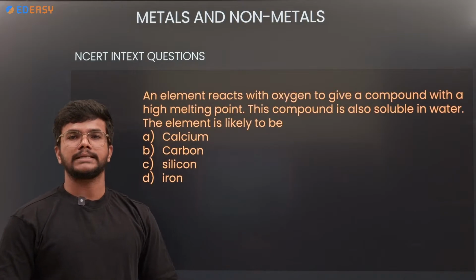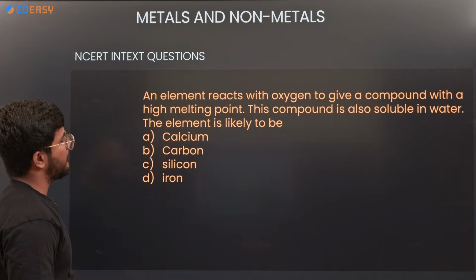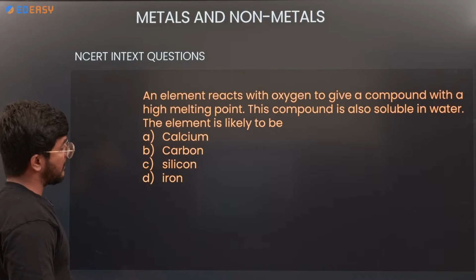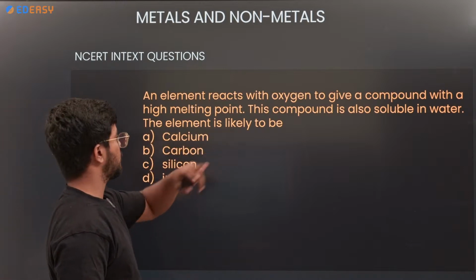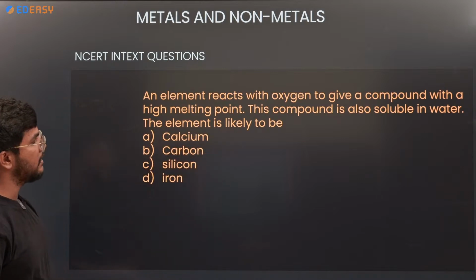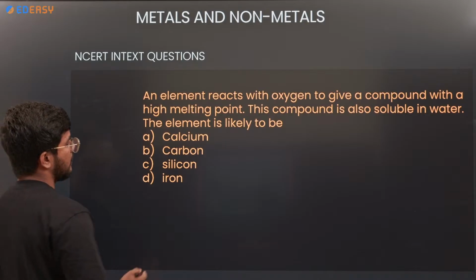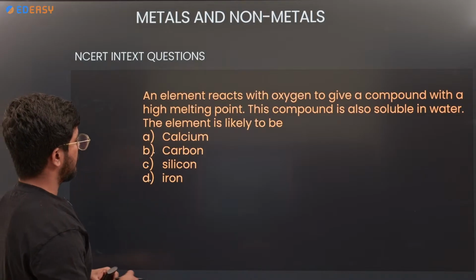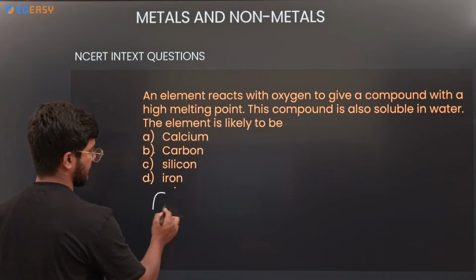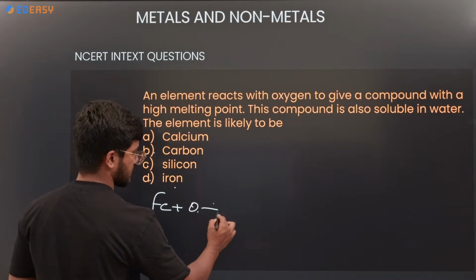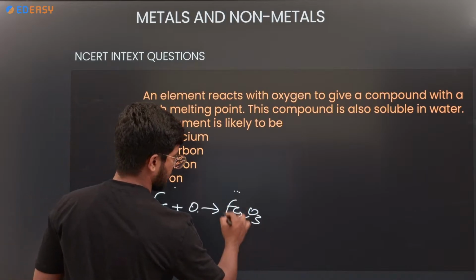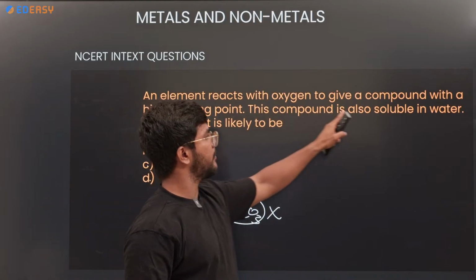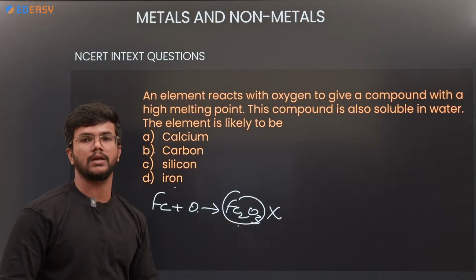Okay. Next, an element reacts with oxygen to give a compound with a high melting point. The compound is also soluble in water. The element is likely to be? Carbon, silicon, oxygen. First, let me tell you, iron when it reacts with oxygen gives Fe2O3. Fe2O3 does not react with water. The question says high melting point and soluble in water, but this compound is not soluble in water.